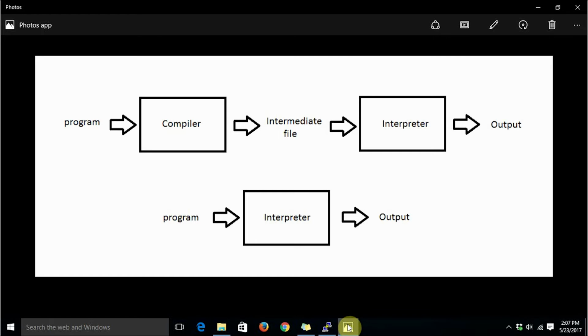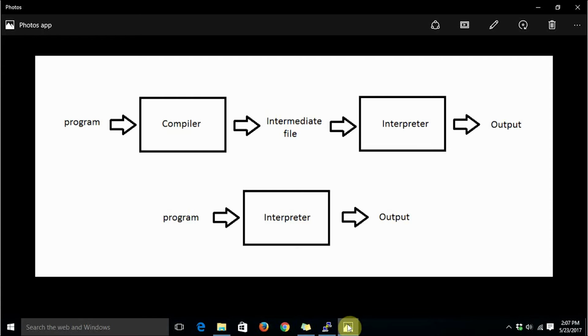So usually in a compiled programming language, we have the source program, and after that it is fed to a compiler, and when that source program is fed to the compiler, it produces an intermediate file. When we feed that intermediate file to an appropriate interpreter, it produces the output. The output may be in any form. It may be on the console, or it may be some action in the real world. So that's how a compiled programming language works.